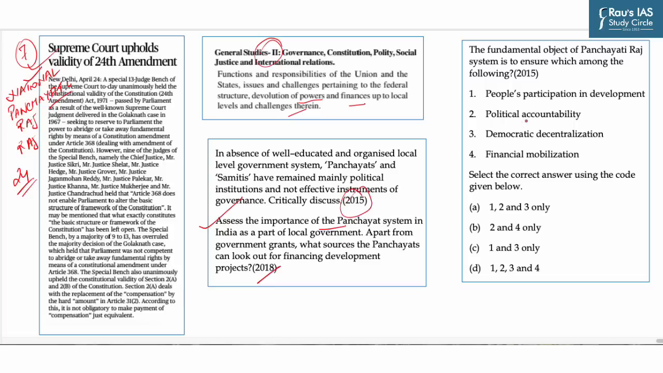Now this theme is also important from prelims perspective as in year 2015, UPSC has asked fundamental object of Panchayati Raj system. So with this we can make it that Panchayati Raj institution and important aspects related to it is important theme under GS paper 2. So let's start our discussion.